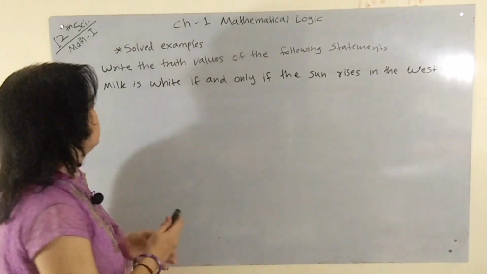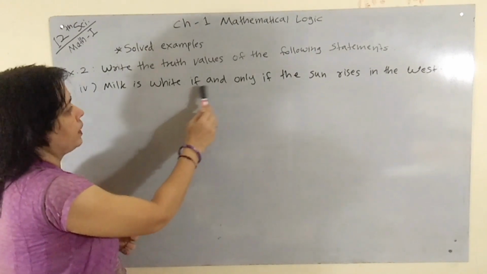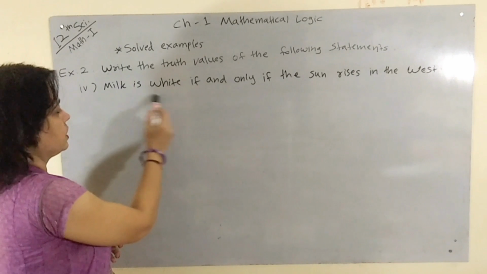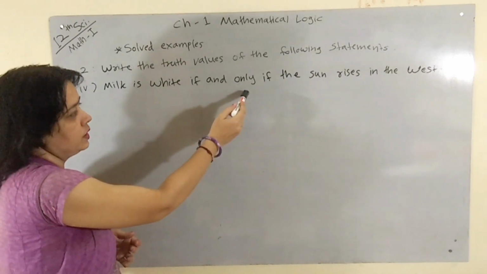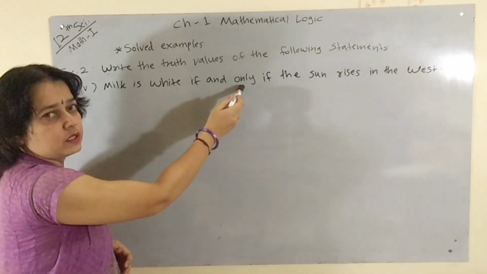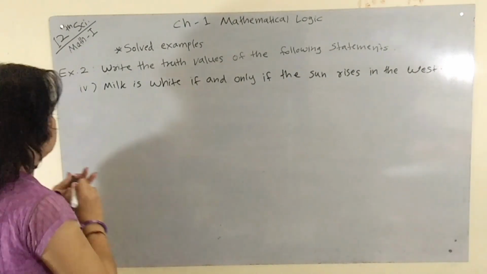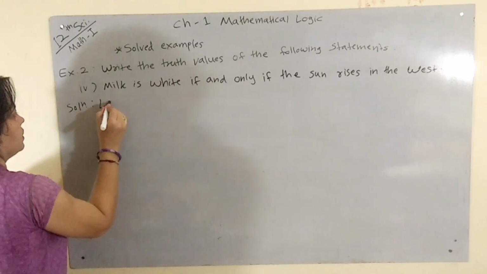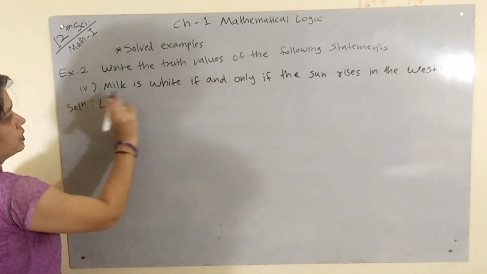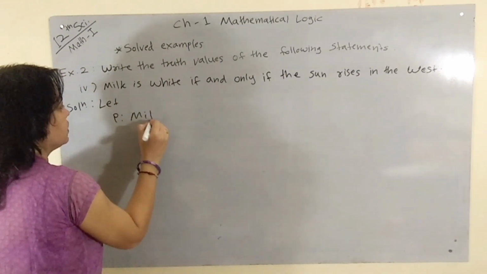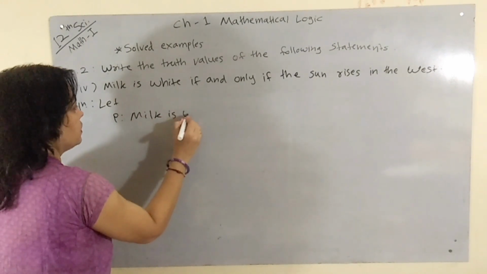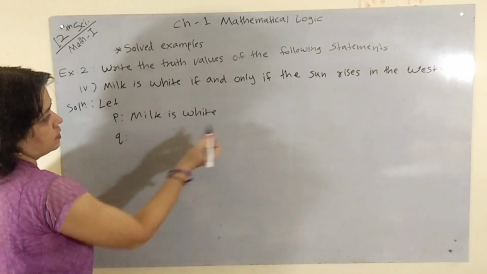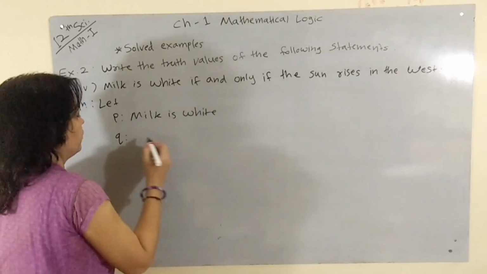Our next example is, milk is white if and only if the sun rises in the west. Here two statements are connected by if and only if, that is biconditional or double implication. So its solution is, let P, first statement, milk is white, and second statement Q, sun rises in the west.